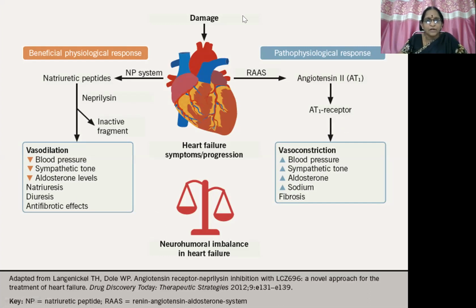In the damaged heart, this protection will be lost over a period of time. So the RAS system is stimulated, resulting in aldosterone synthesis, which can give rise to effects like vasoconstriction, rise in blood pressure, sympathetic tone is raised, and aldosterone secretion because of sodium retention and fibrosis. So this is further going to get converted into decompensated heart failure.